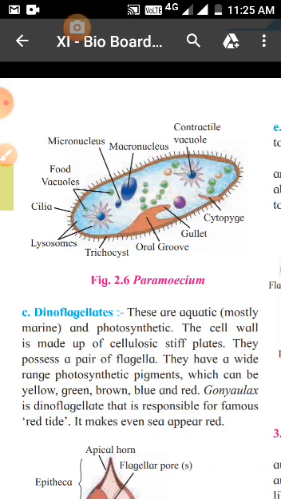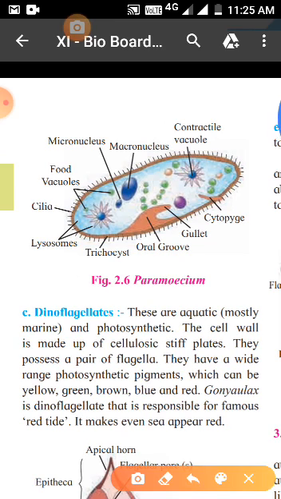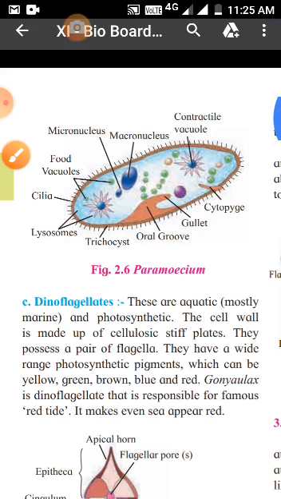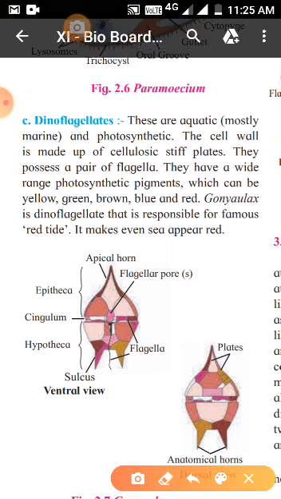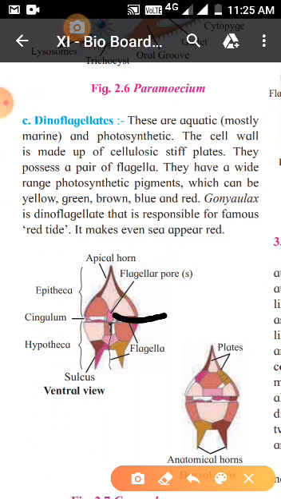And the third type we have is called dinoflagellates. Di itself says two, right? So they are basically with two flagella. Now where is it here? One flagella is here and the other flagella is here. So it's like this.